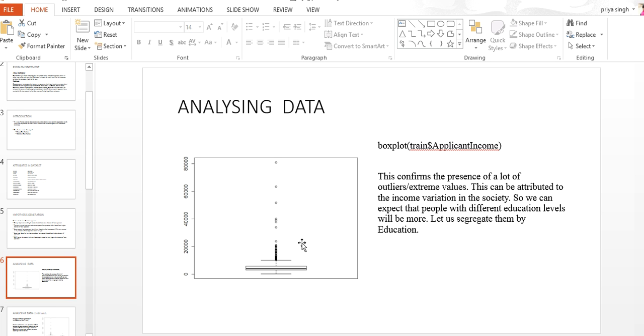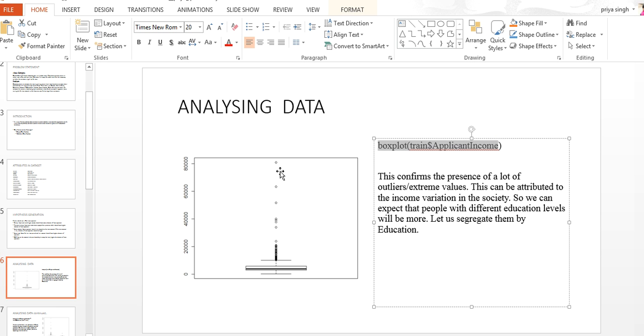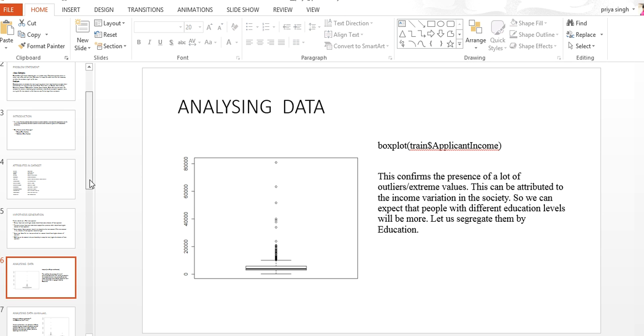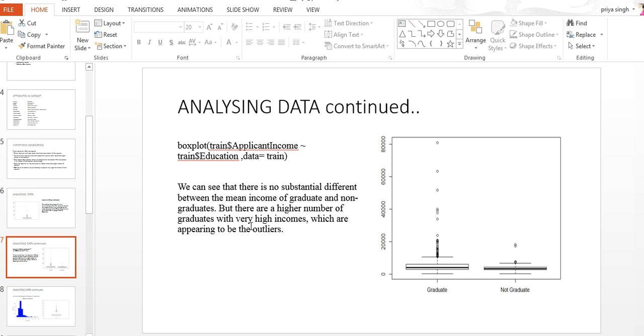Analyzing data. First I'm analyzing the applicant income. Here we can see that there are too many outliers or extreme values. This can be treated as income variation in society. We can expect this because of the education level, so we will aggregate with the education level also. Now we'll see this with the education level, which we can do with this command. We're doing it on the training data.